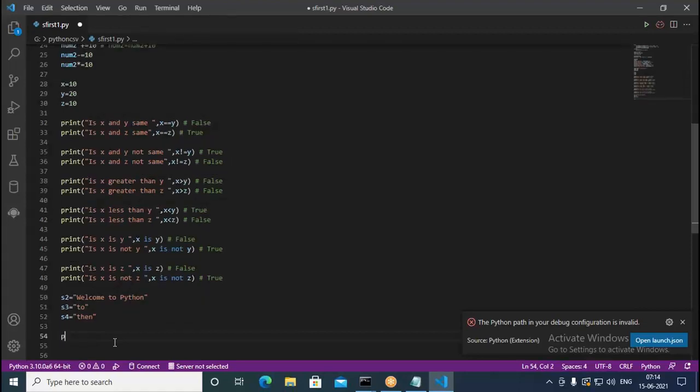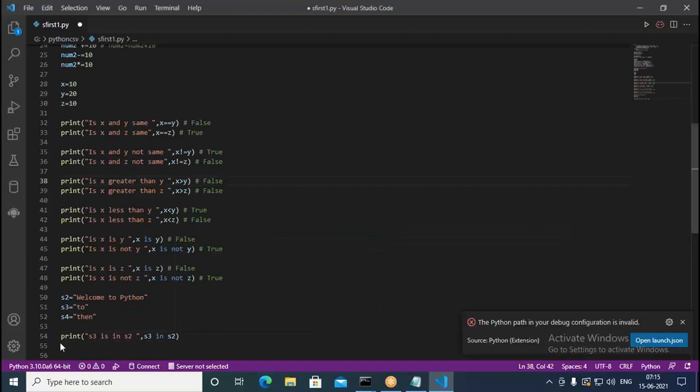So therefore here we print: s3 is in s2. Then we type s3 in s2.